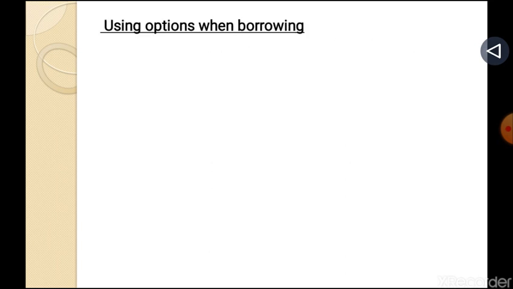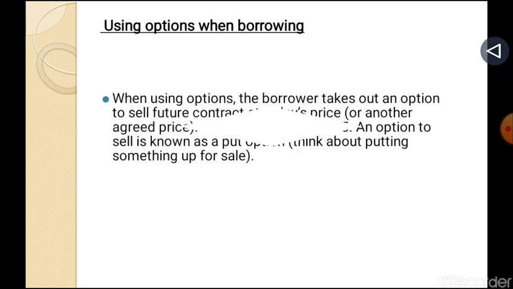Next is using options when borrowing. When using options, the borrower takes out an option to sell a future contract at today's price or another agreed price. Let's say that price is 95. An option to sell is known as a put option. Think about putting something up for sale.